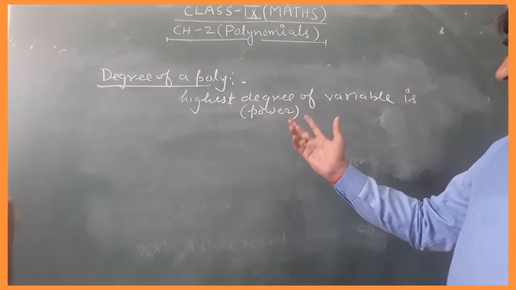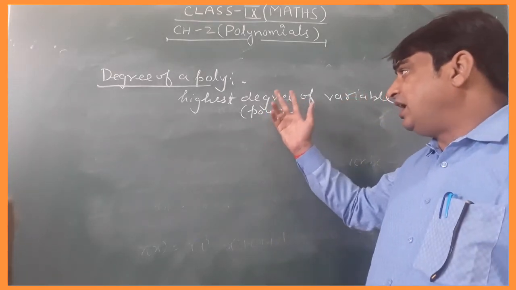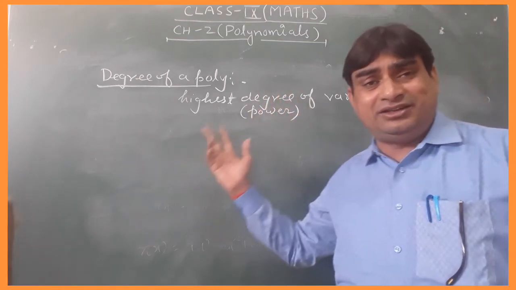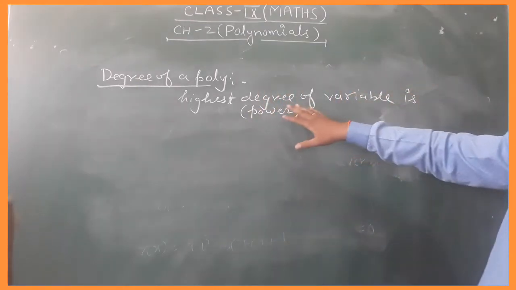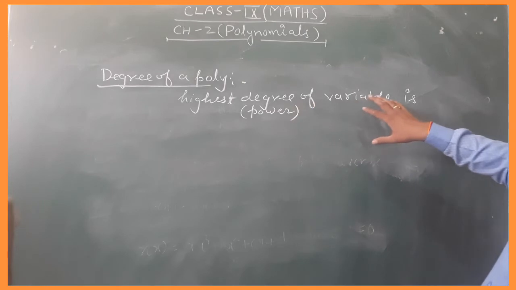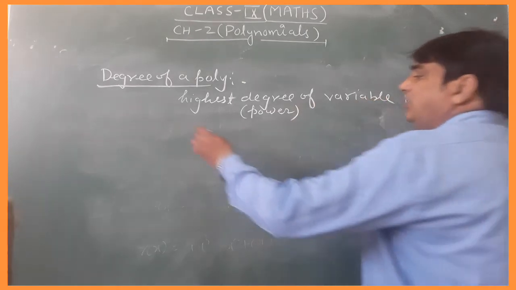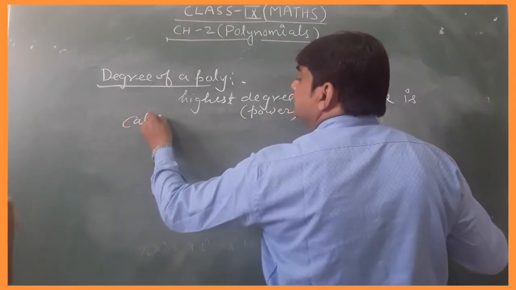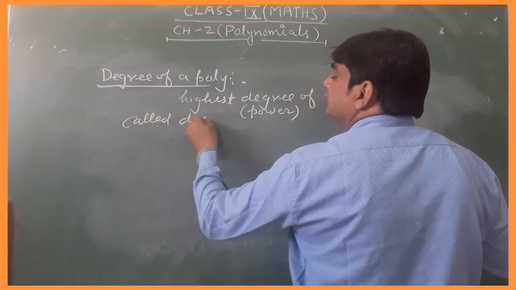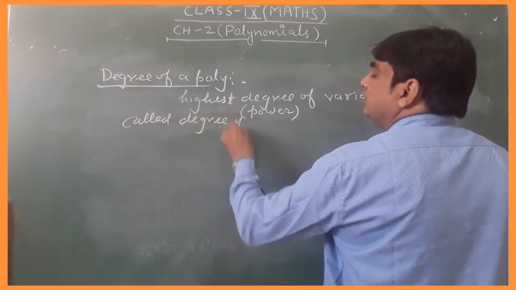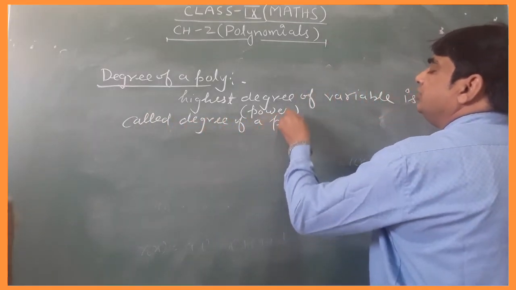So the highest degree, highest power of the variable, is called the degree of a polynomial.